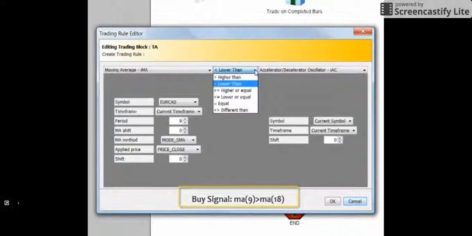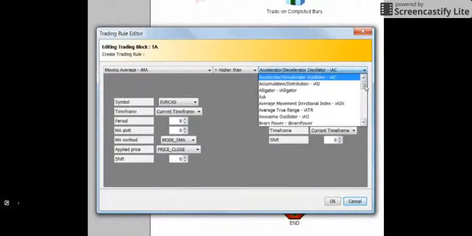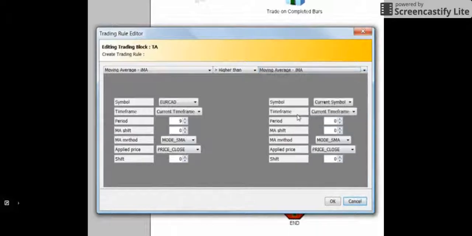Let's change the comparison option to higher than. And now I am repeating the same procedure, but adding 18 as the period.